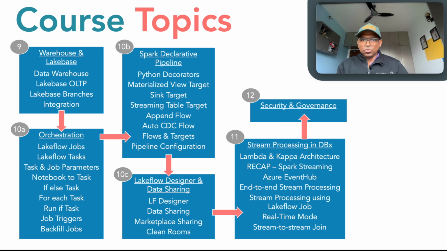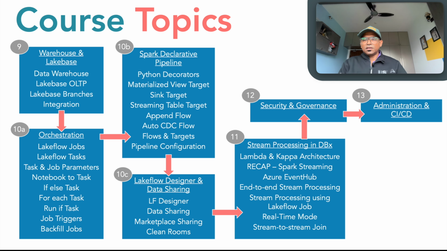And then there would be 2 small chapters on security and governance. In security, I'm going to talk about authentication and authorization, the network security, and how we can implement governance using Unity Catalog. And finally, a little bit of administration and CI/CD. So this is where I'll be concluding the course. And obviously, there would be hands-on, there would be exercises, there would be projects also.